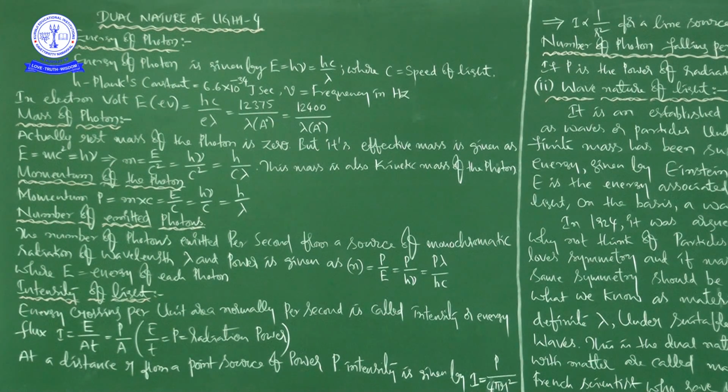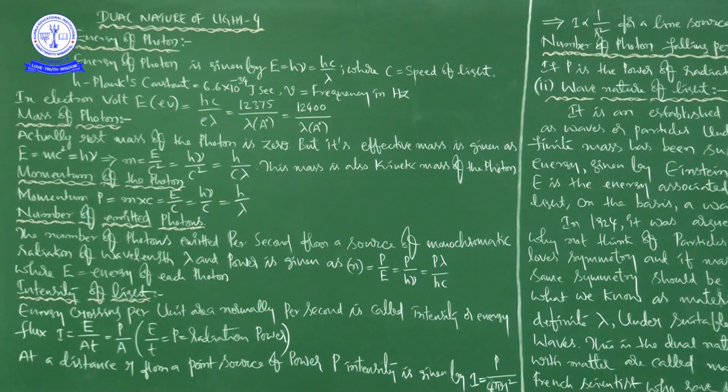Afterwards, I explained matter waves. According to de Broglie, a moving material particle sometimes acts as a wave and sometimes as a particle. The wave associated with a moving particle is called a matter wave or de Broglie wave, and it propagates in the form of wave packets with group velocity. That is what I told you.